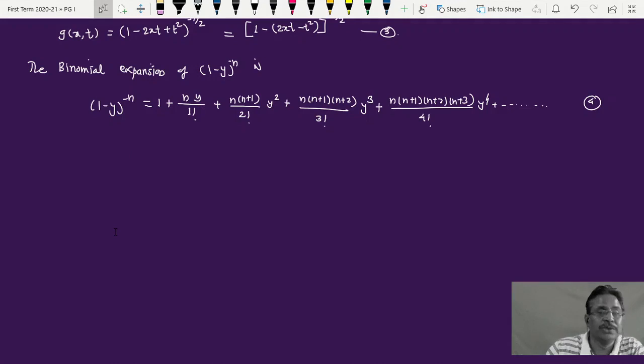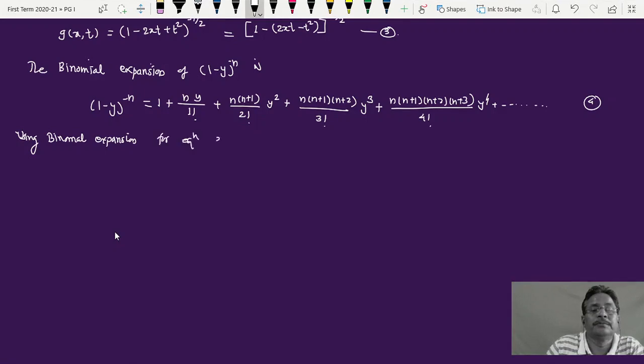Now using binomial expansion for this equation 3, this is 1 minus y raised to minus half. I have to use this.